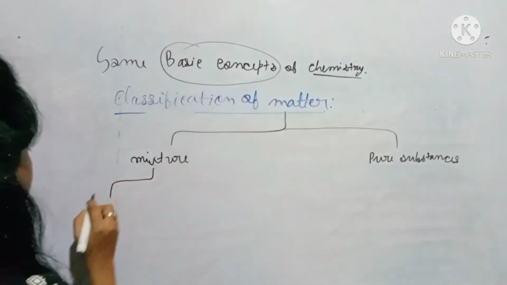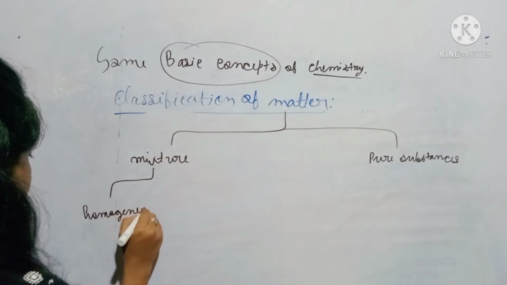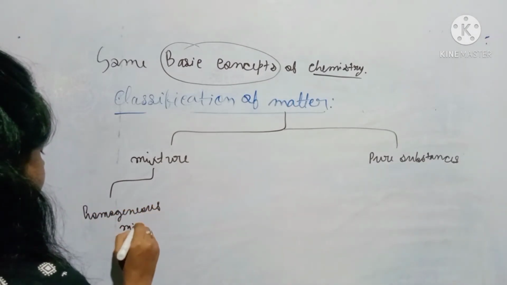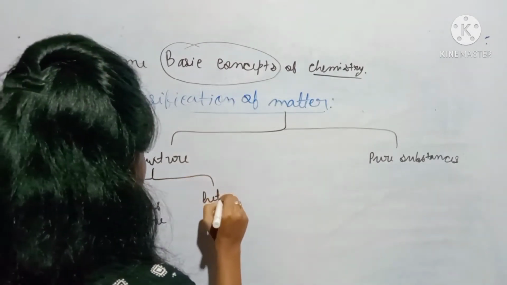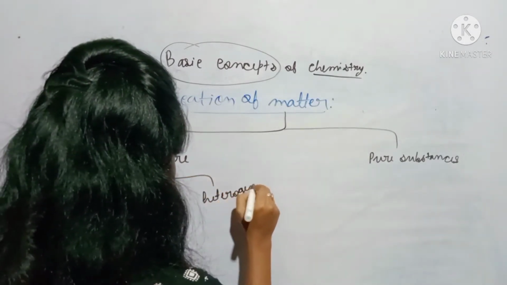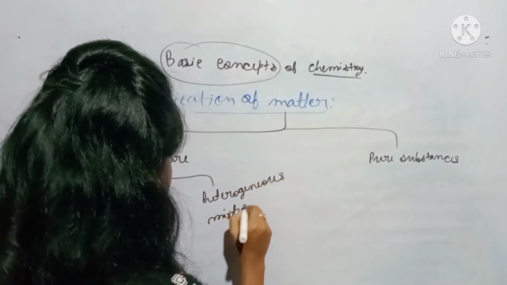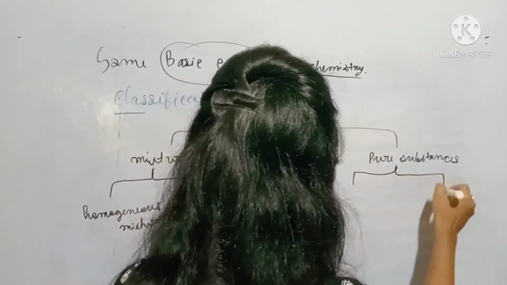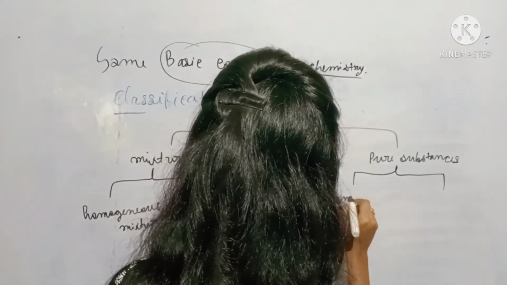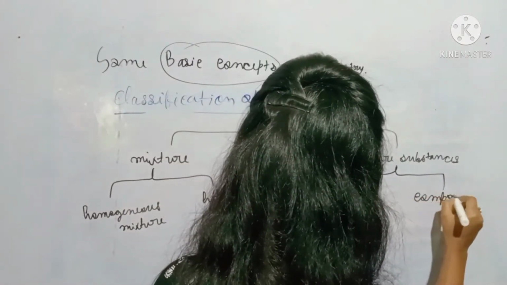Mixtures are of two types: homogeneous mixture and heterogeneous mixture. And pure substances are differentiated as elements and compounds.